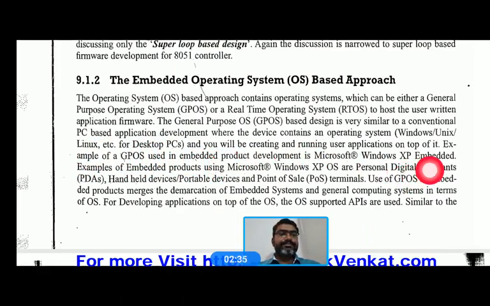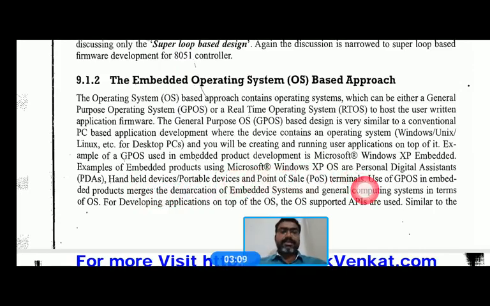Similarly, for general purpose operating systems used in embedded product development, there is Microsoft Windows XP Embedded. Examples of embedded products using Windows XP are PDAs, personal digital assistants, handheld devices, portable devices, and point of sale terminals.